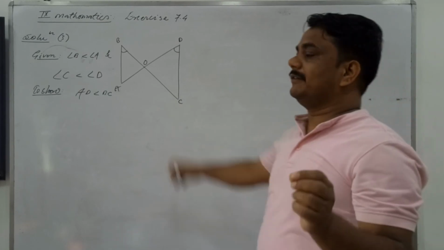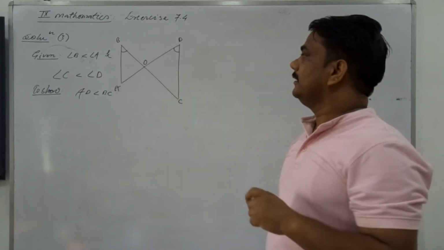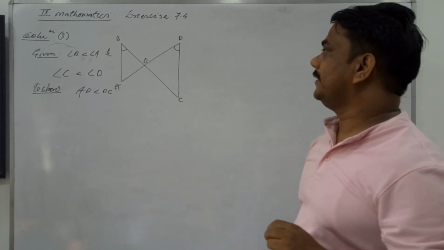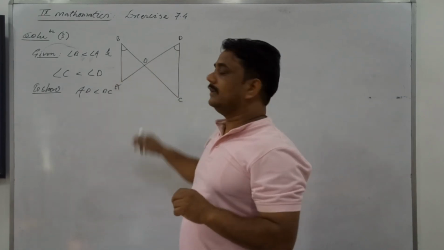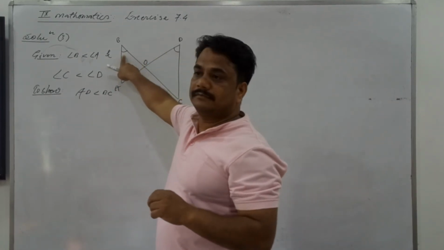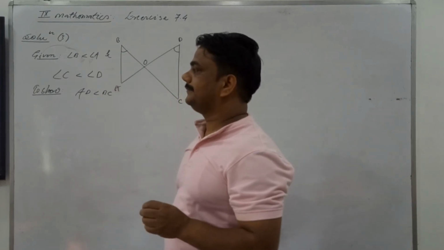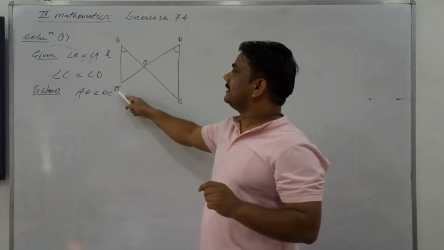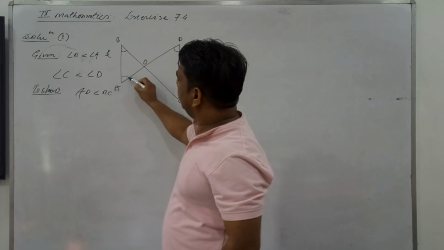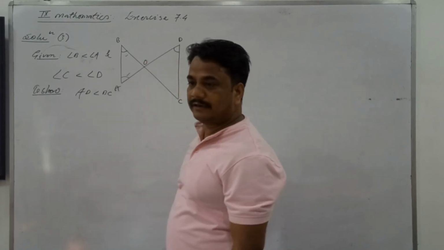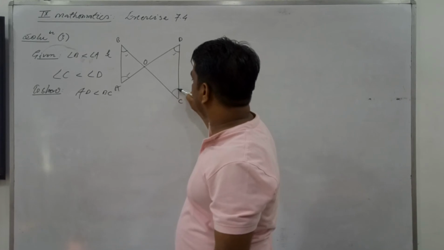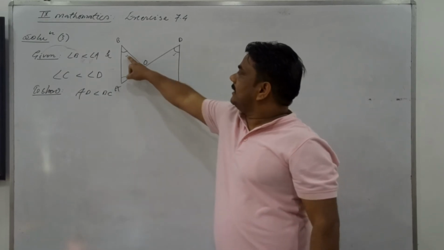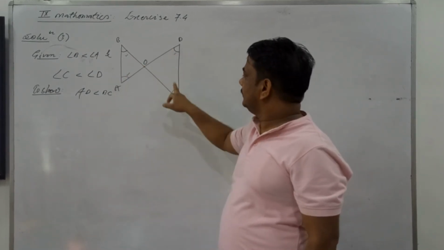The question is saying here, in the given figure, as you may see on the board, these two vertical angles, triangles are here. The information of these angles is given. Clear? So, angle B less than angle A. Where is angle B? This. Angle B less than angle A. Means this angle is related with this angle. And this angle is related with this angle. Angle B less than angle A and angle C less than angle D. This less than this and this less than this.